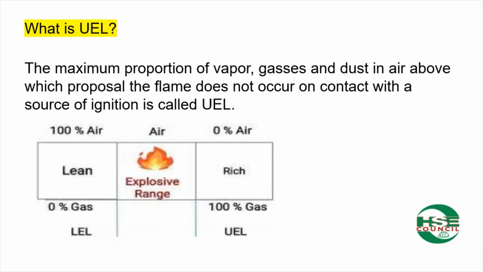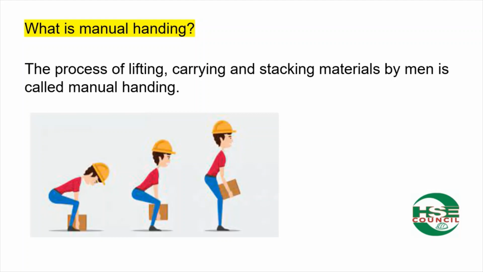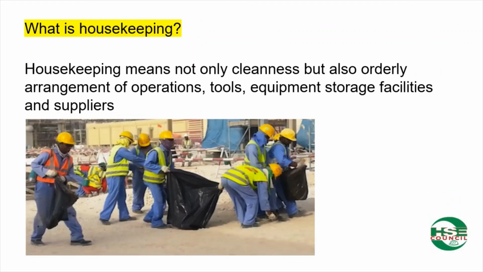What is UEL? The maximum proportion of vapor, gases, and dust in air above which propagation of flame does not occur on contact with a source of ignition is called UEL. What is manual handling? The process of lifting, carrying, and stacking materials by men is called manual handling. What is housekeeping? Housekeeping means not only cleanliness but also orderly arrangement of operations, tools, equipment, storage facilities and supplies.